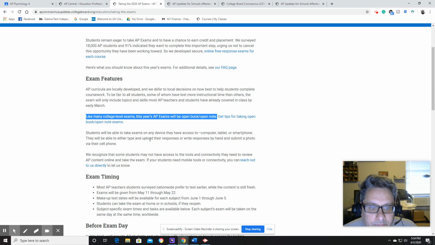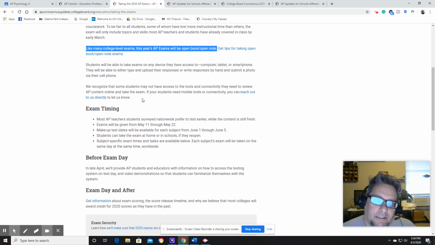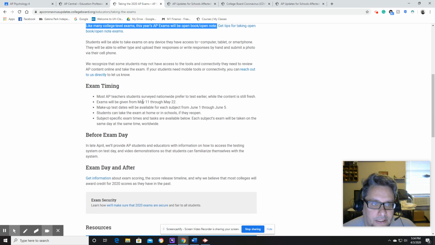They'll be able to type or upload their responses or write their responses by hand and submit a photo via their cell phone. Now, if you really want to do this, write your responses by hand and take a picture, you can. I would recommend not doing that. If you have any type of typing skill at all, I would probably type it. That way it's much easier to read and grade.